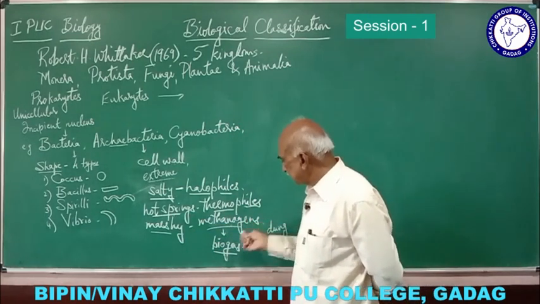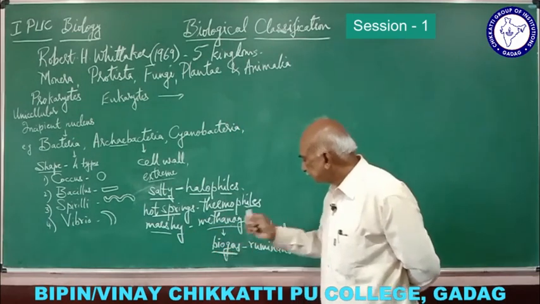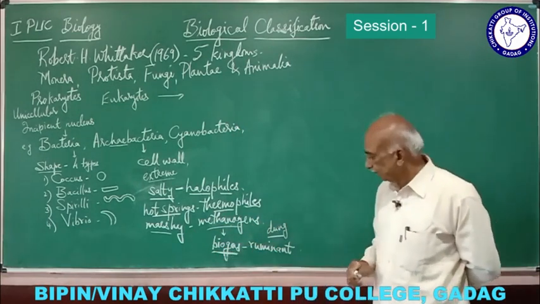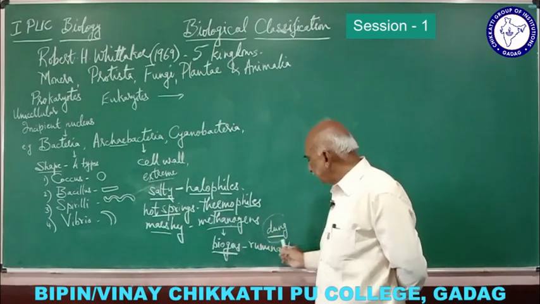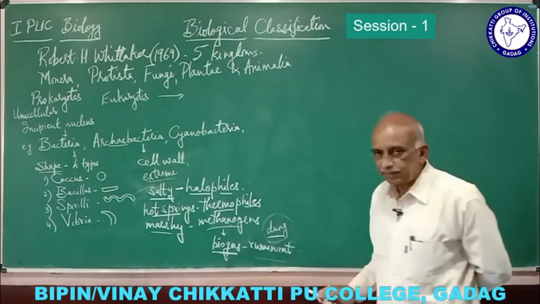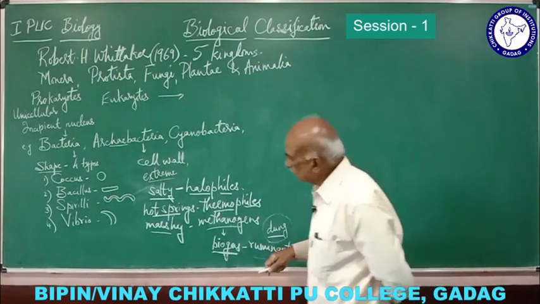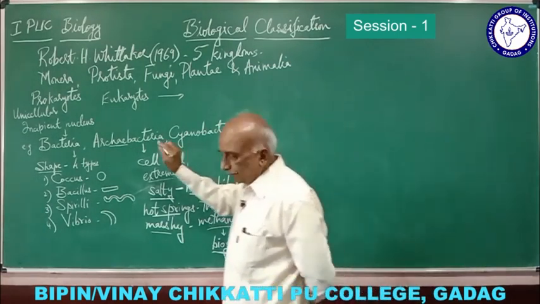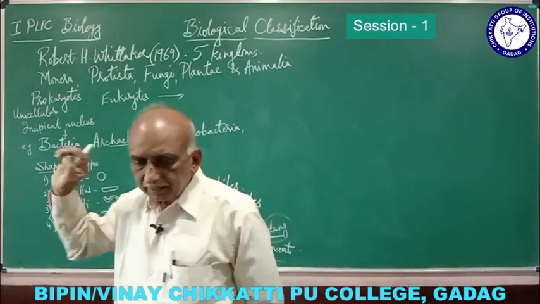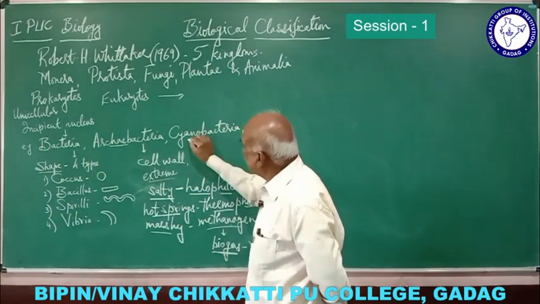These methanogens are also involved in the formation of biogas when the dung of the ruminant animals is used in the production of biogas. That is about archaebacteria. Then cyanobacteria.